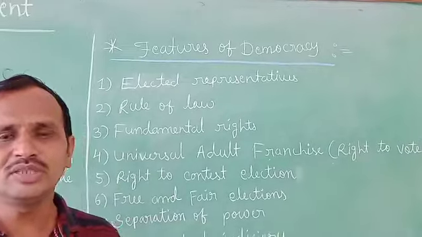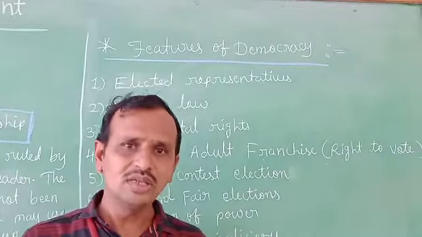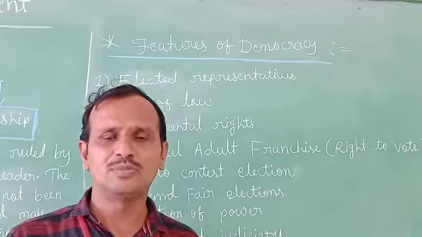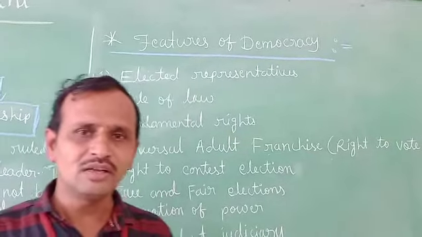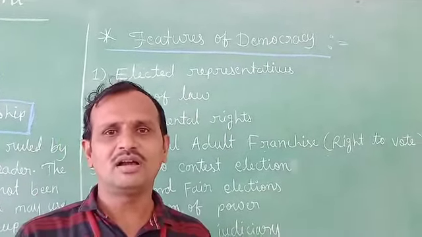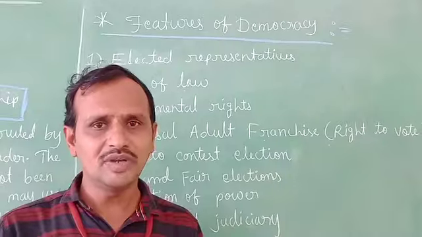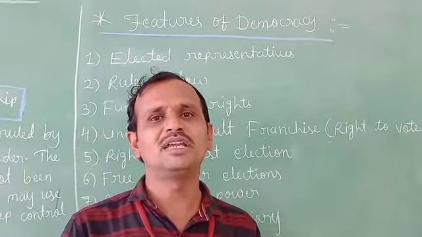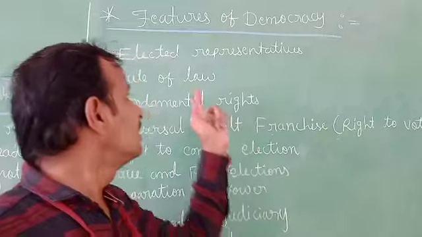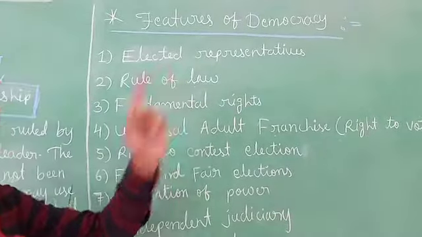In a democracy, law is supreme. Law is supreme because all citizens are equal under law. All citizens are equal under law, and no one is above the law. That is the meaning. So that is rule of law.